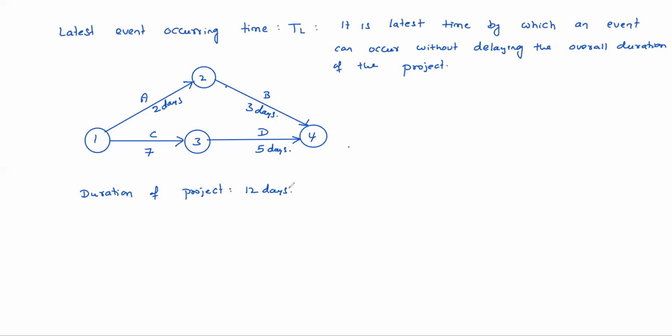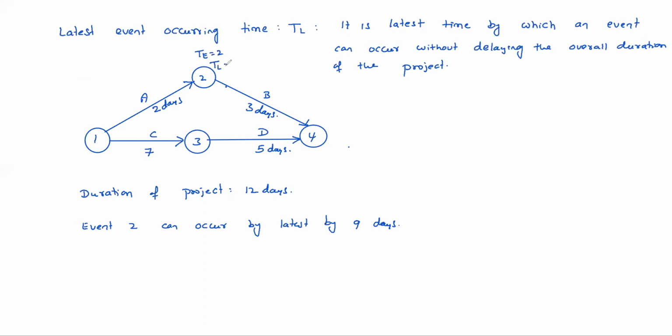Suppose we want to complete the project in 12 days, so event 2 can occur by 9 days, right? Event 2 can occur latest by 9 days. Earliest how many days? Event 2 can occur earliest by 2 days, so TE equal to 2 here.